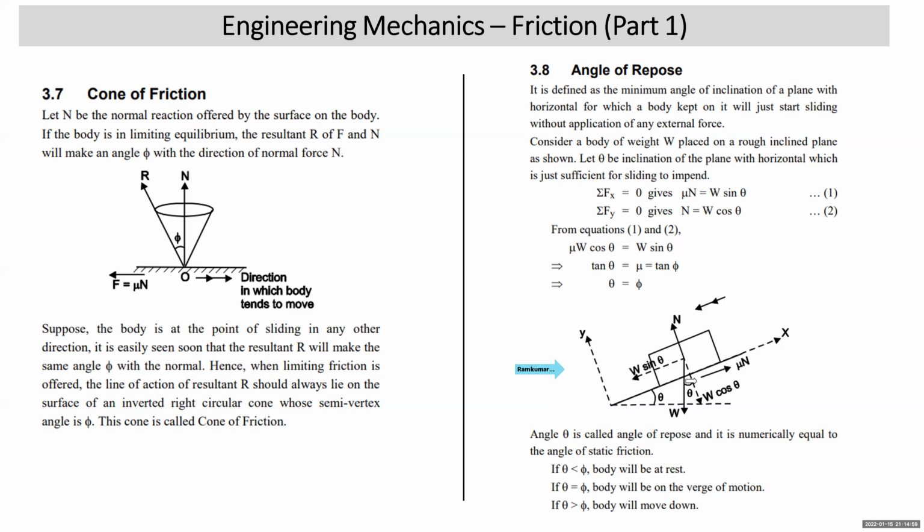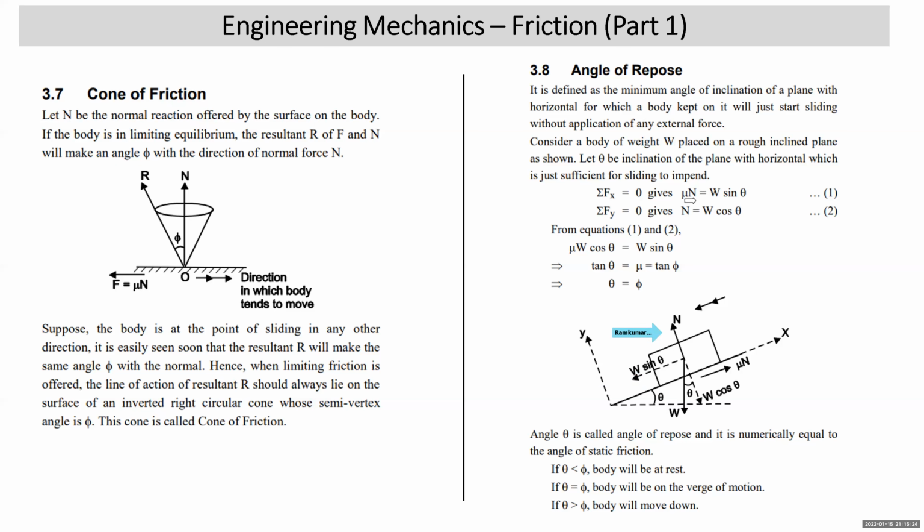So keeping that in mind, see, weight is vertically down, plane is making theta with horizontal. So this is the direction of normal reaction. We make angle theta with vertical. So this is W cos theta, W sin theta. All right. The body is on the verge of going down. Friction will be acting up. So we apply sigma Fx and sigma Fy equal to 0. So sigma Fx equal to 0 gives mu N is equal to W sin theta. Sigma Fy equal to 0 gives N is equal to W cos theta.